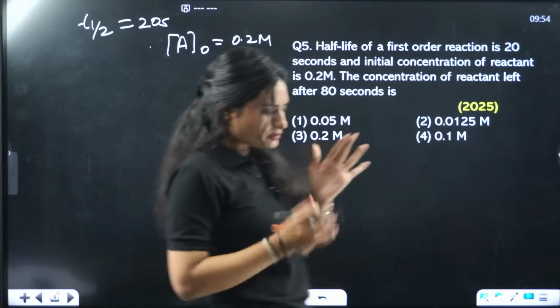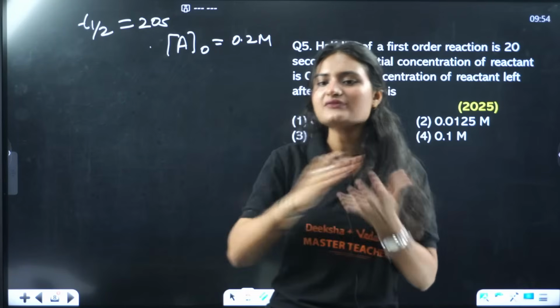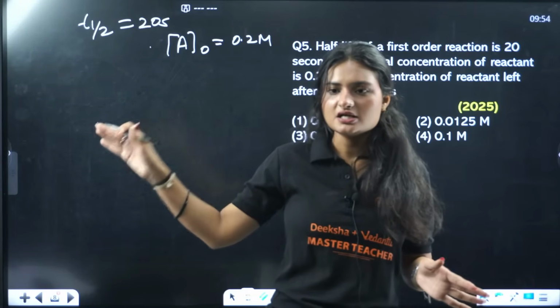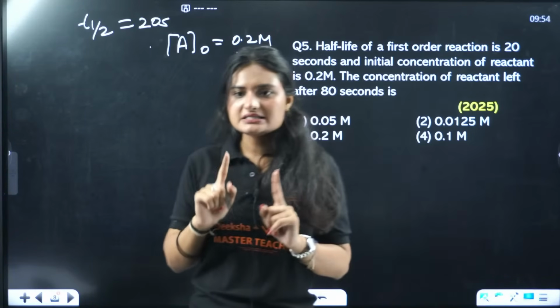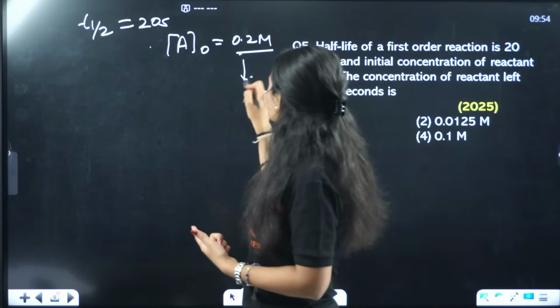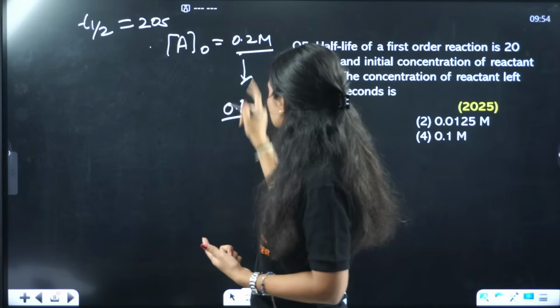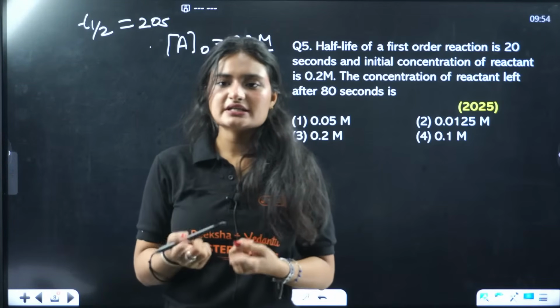So I know that if I start now, after 20 seconds, a bell will ring and half of the concentration would have reacted. Then in the next 20 seconds, whatever the amount is left, let's say 0.1 is left, in the next 20 seconds, what will happen?